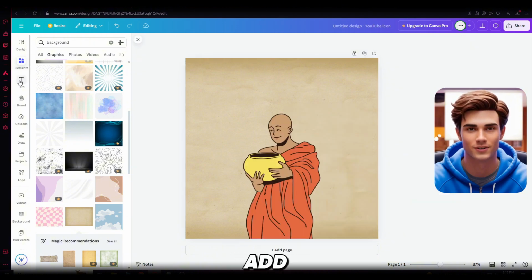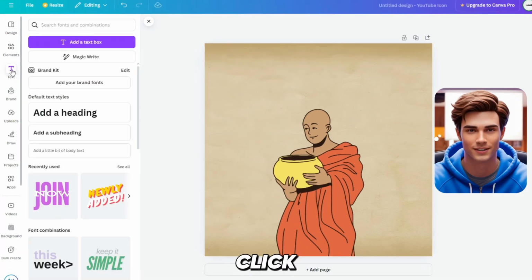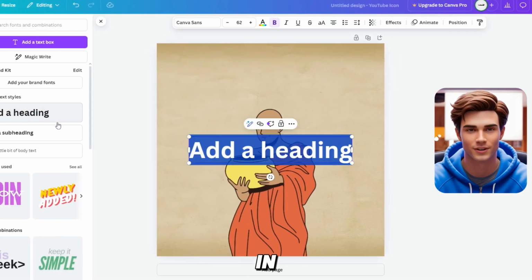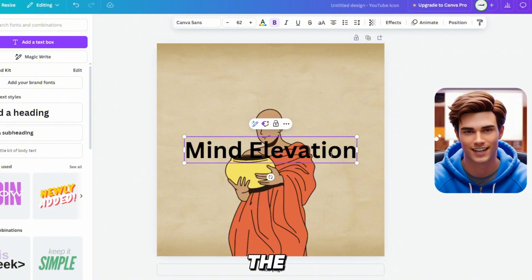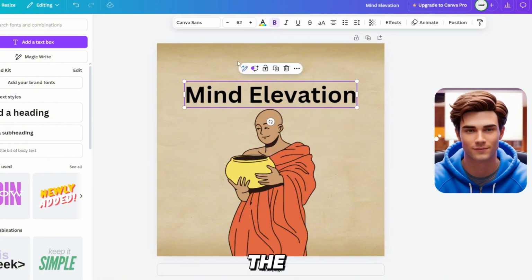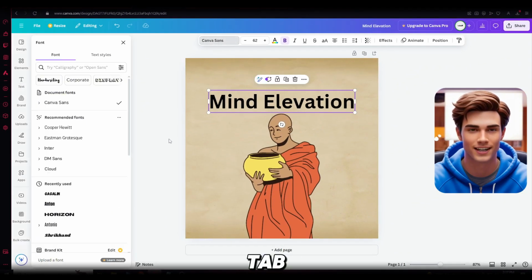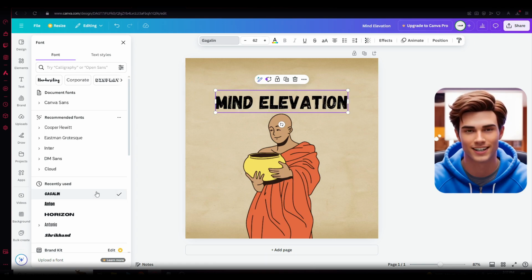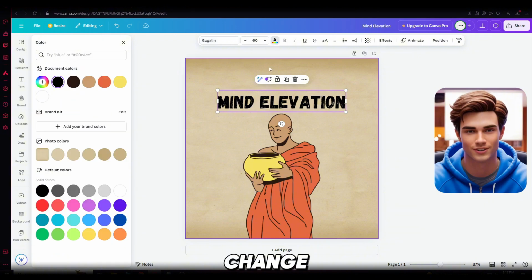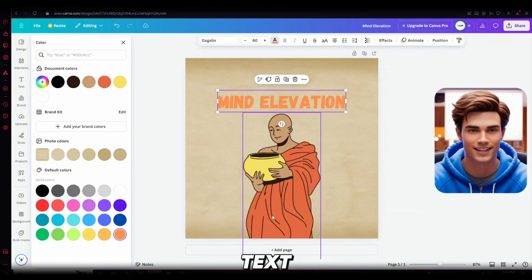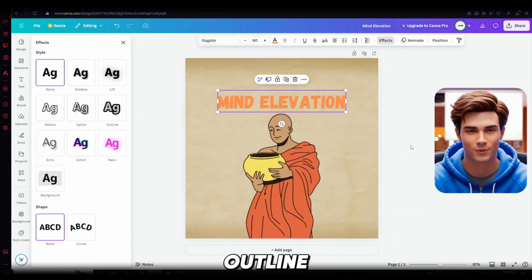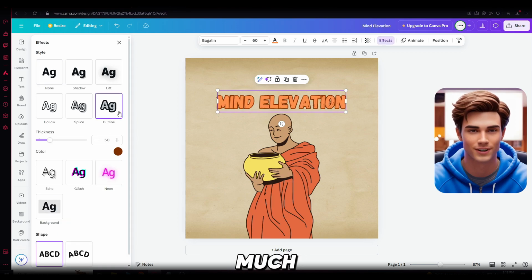Now, let's add our channel name. Open the Text tab and click on Add Heading. I'll type in our channel name here and position the text right above the monk. Let's change the font. Open the Fonts tab, and a great font to use is Gagolin. After that, I'll set the text size to 60, and in the color picker, I'll change our text to orange. To enhance the text, open the Effects tab and I'll add the outline effect. As you can see, it looks much better now.